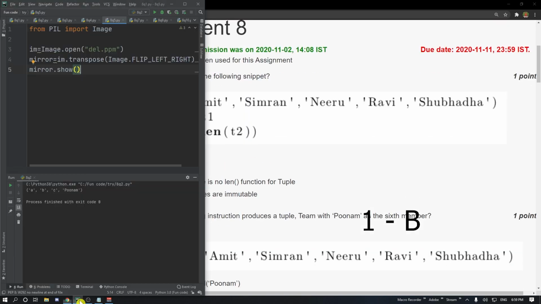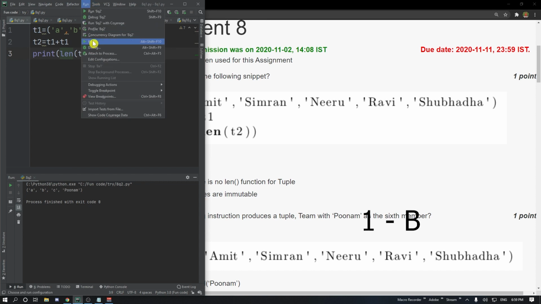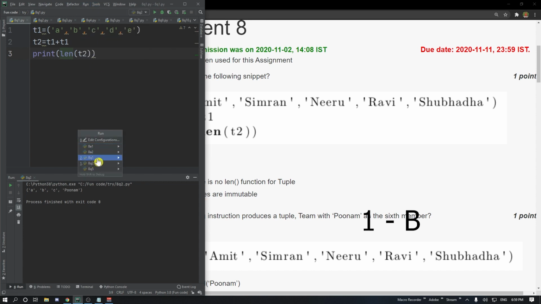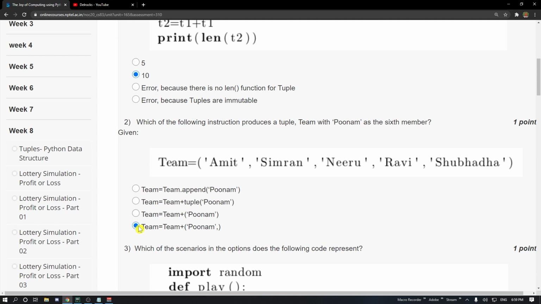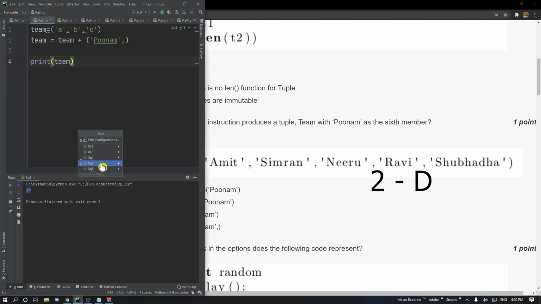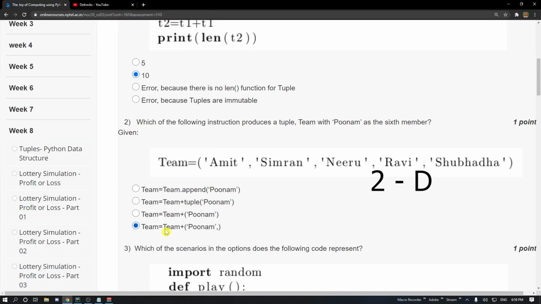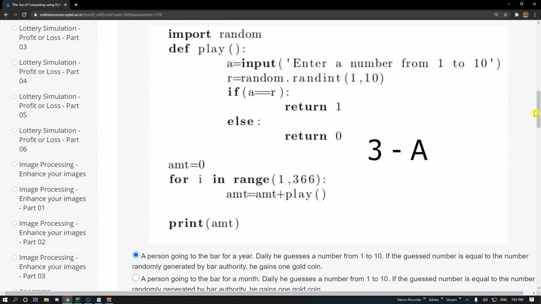The first one is 10, as you can see in the output. The second one, the answer is team is equal to team plus Poonam with a comma. That's answer 4. For the third one, the answer is option A.